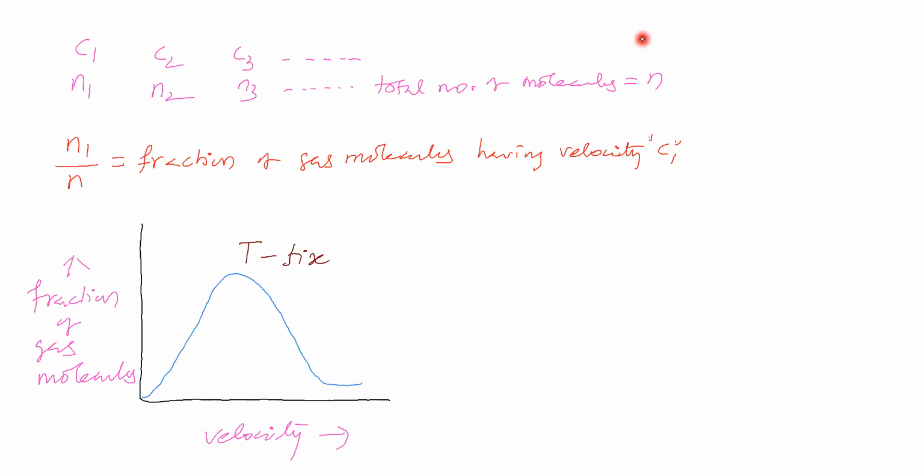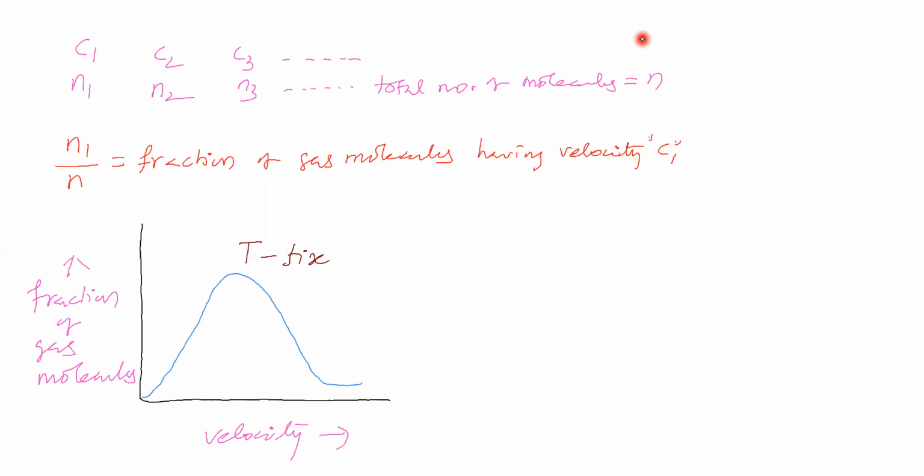If you see the higher velocity side, higher velocity is possessed by a smaller fraction of gas molecules. Lower velocity is possessed by a smaller fraction of gas molecules. Moderate velocity is possessed by the most fraction of molecules. That means a higher fraction of molecules come under moderate velocity.